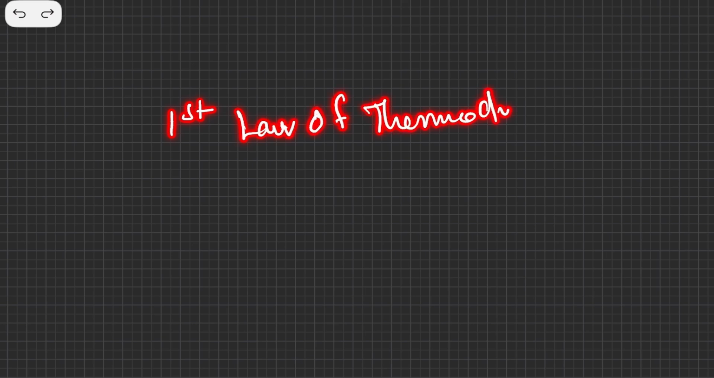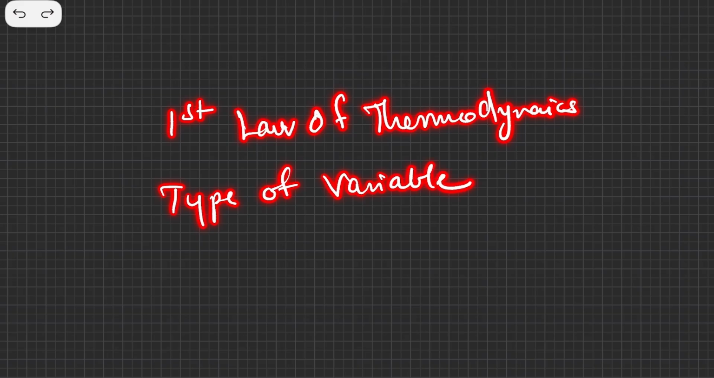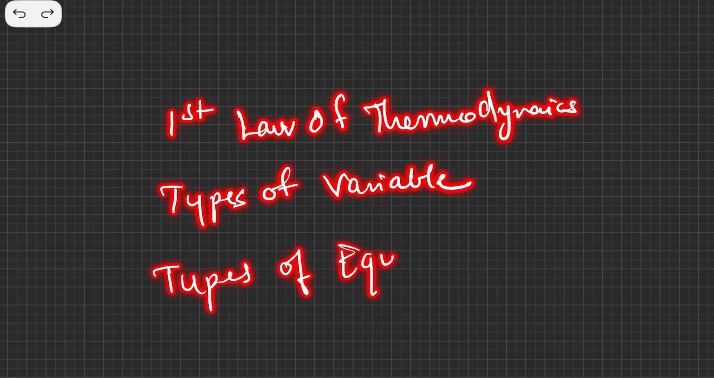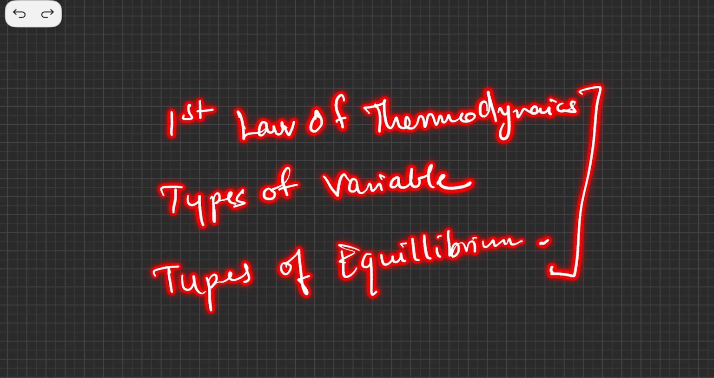In the previous class we had started with a thermodynamics introductory part, and we had done some topics, some definitions in it. We are going to move forward with the same topic, and we'll proceed with something called the first law of thermodynamics. So this is the first topic we are going to discuss today. Then we are also going to discuss types of variables, what kind of variables we encounter in thermodynamics, and we'll also discuss types of equilibrium, like what kind of equilibriums we have. So basically we are going to discuss these three parts in this video. Let's quickly start with the video.